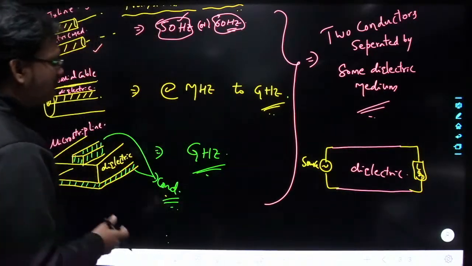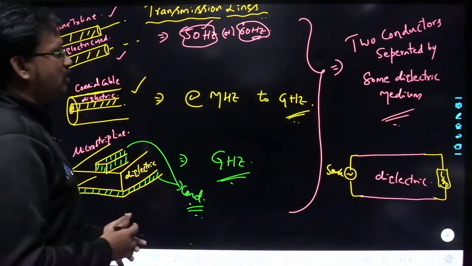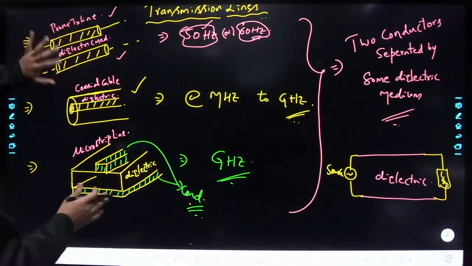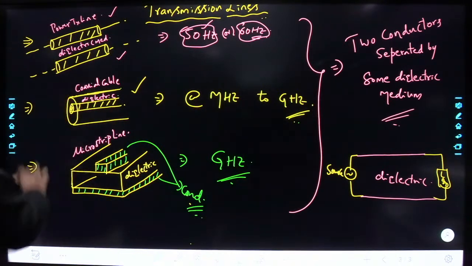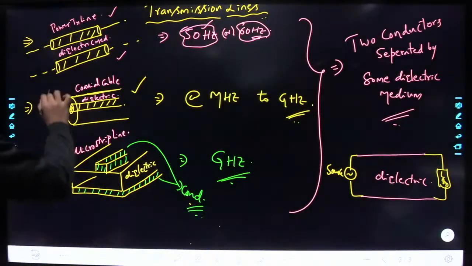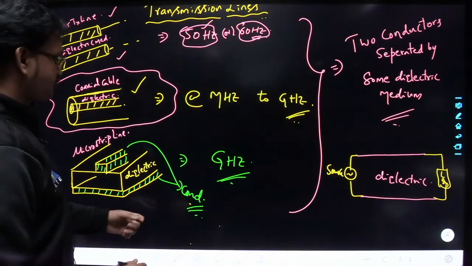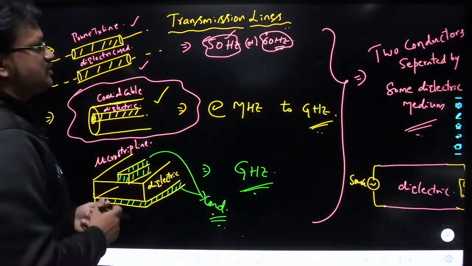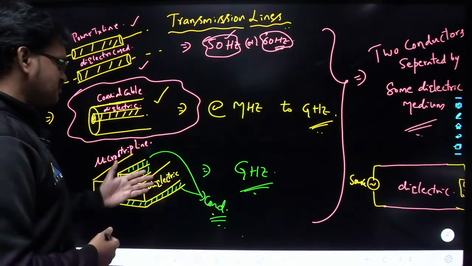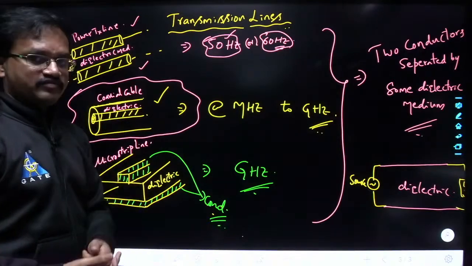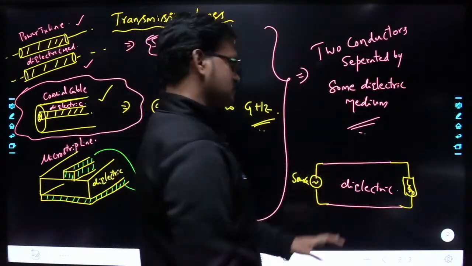Wherever it is needed here, we can touch somewhere on coaxial cable. Power transmission lines are not in our region. Microstrip also is not in our region. If possible, we can touch this coaxial cable. Power transmission lines you will study in electrical, and microstrip transmission lines you will study in microwave engineering. So in general here we are going to study the general characteristics of a transmission line.